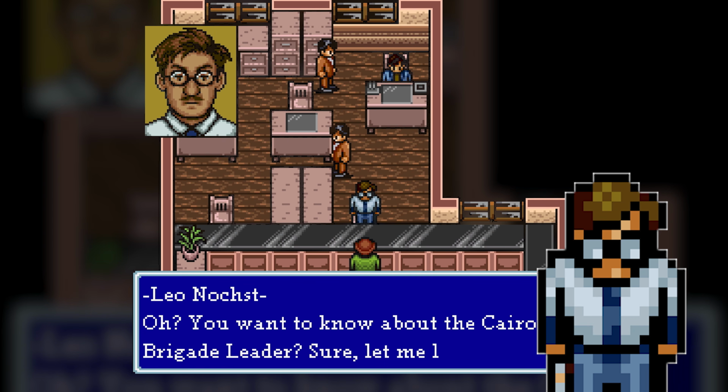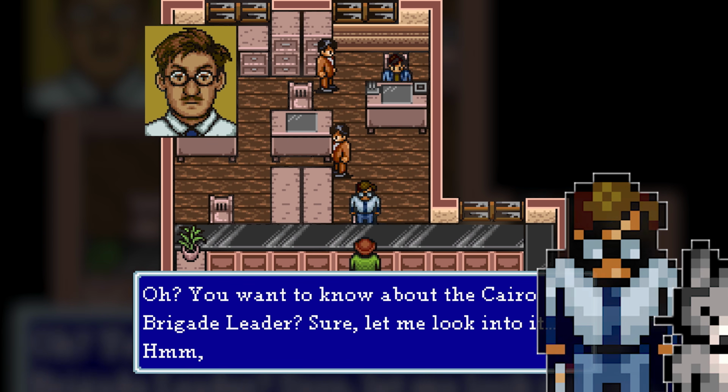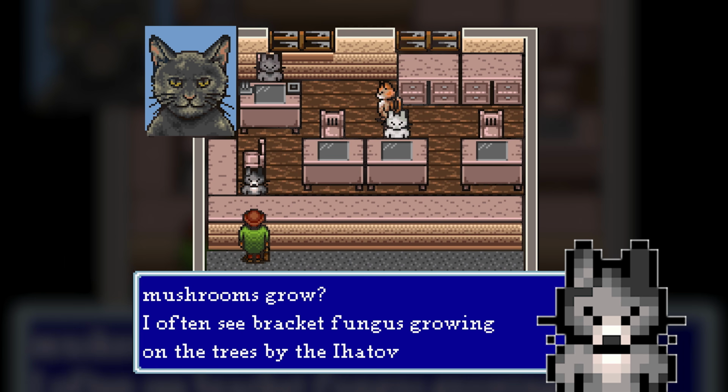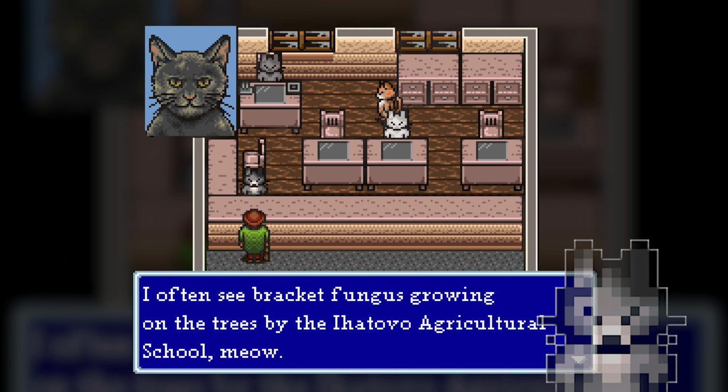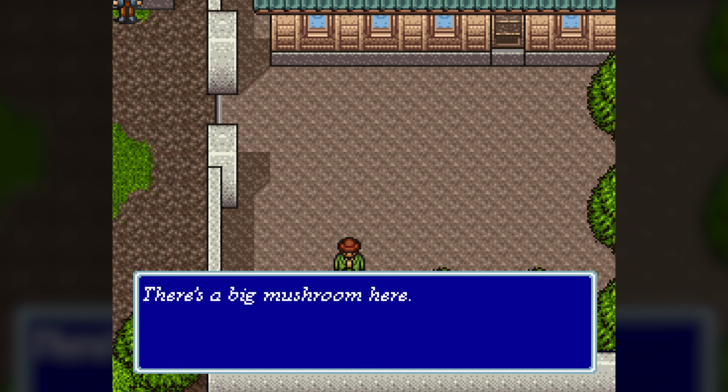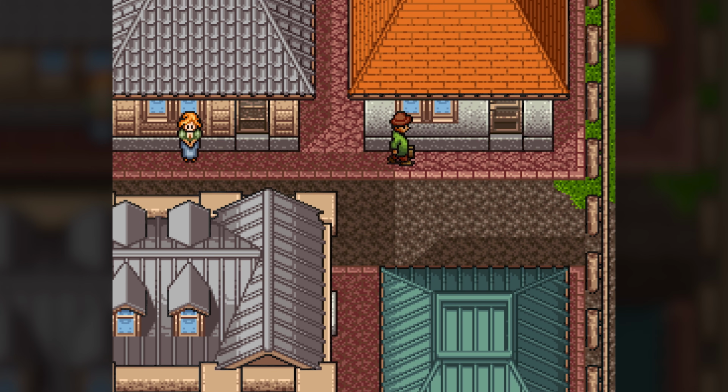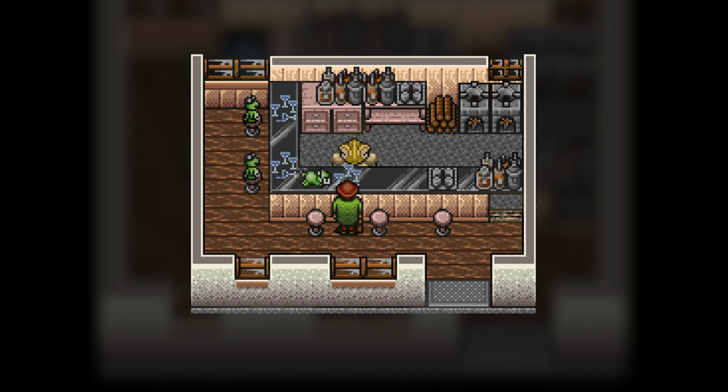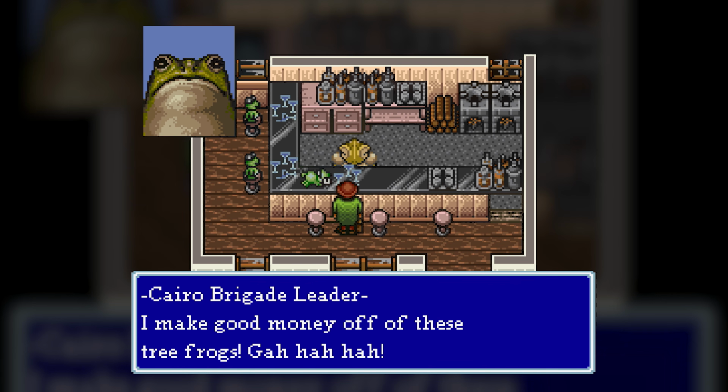After leaving, we visit Leo, who says the toad is allergic to mushrooms. At the cat office, the stove cat knows where to find mushrooms by the school in town. We find them growing by an ordinary tree, then return to the bar to speak to the toad, who laughs giddily at the idea of the tree frogs becoming debt slaves.